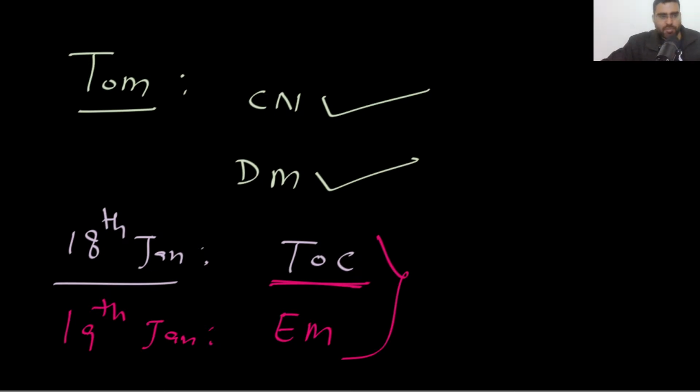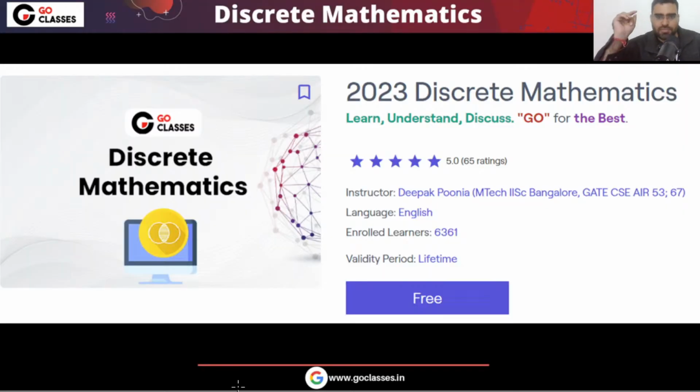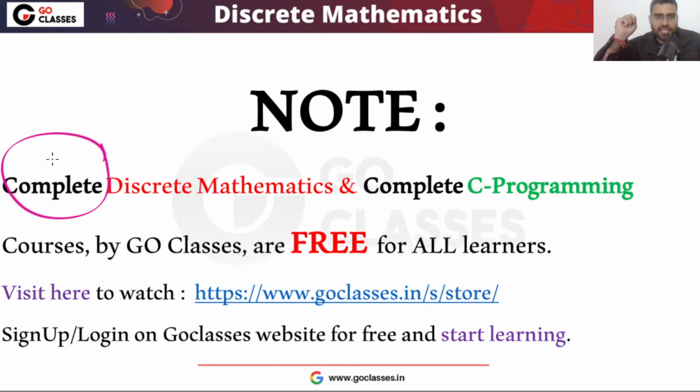Anyone has any doubt, let me know. Let me tell you that complete discrete mathematics is freely available on the Go Classes website, with all the lectures, every homework, every weekly quiz, everything.